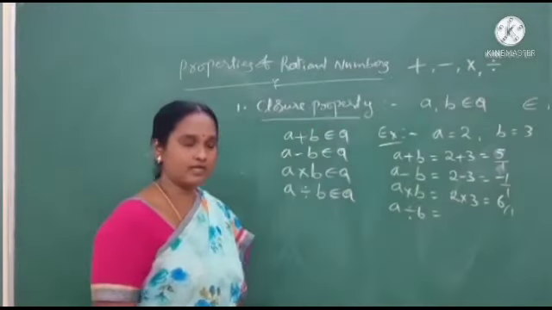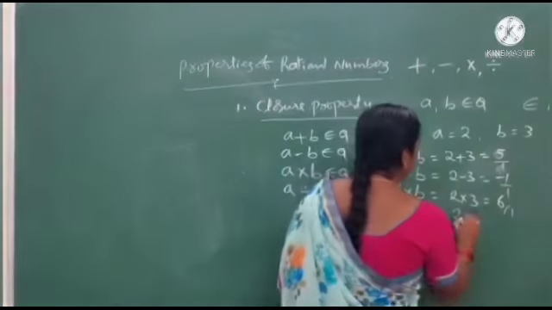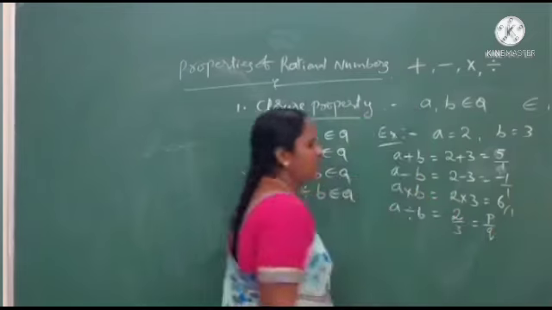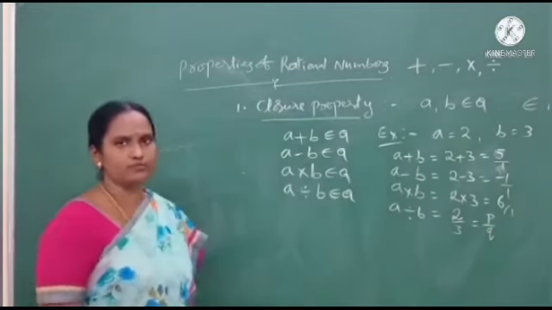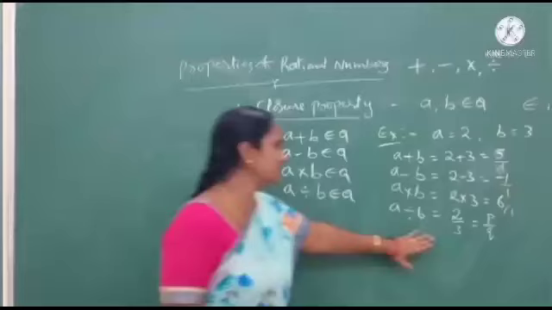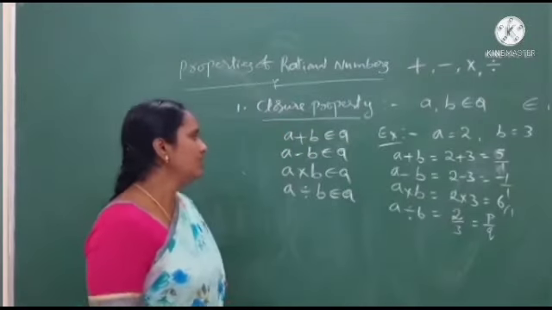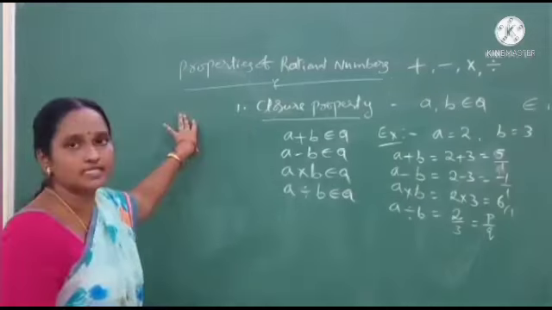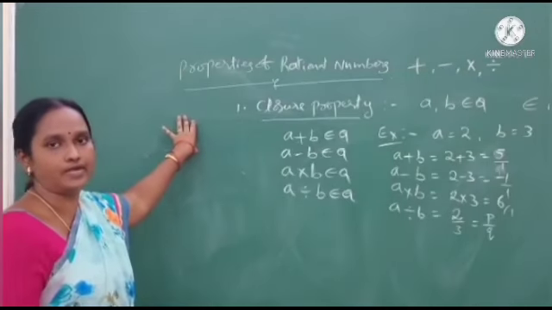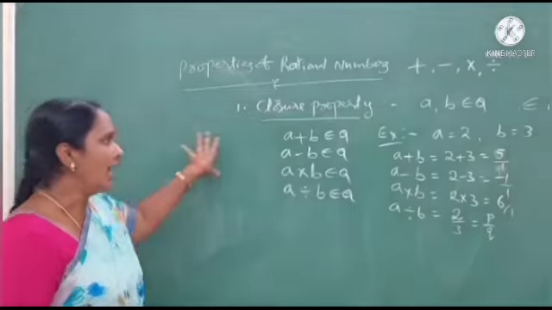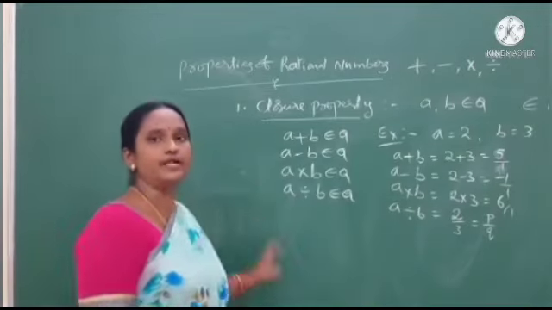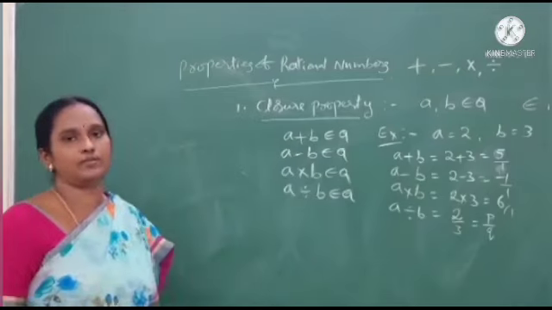Division is satisfied or not. 2 by 3 is in the form of p by q. Is it or not? It is right. So rational numbers satisfy the closure property under addition, subtraction, multiplication and division. This is the closure property.